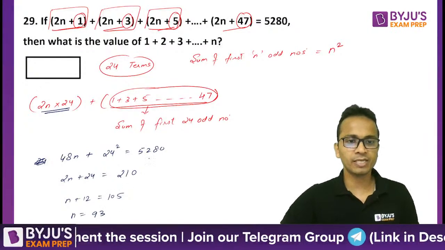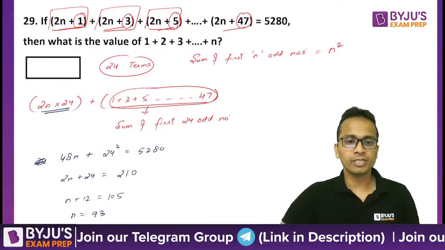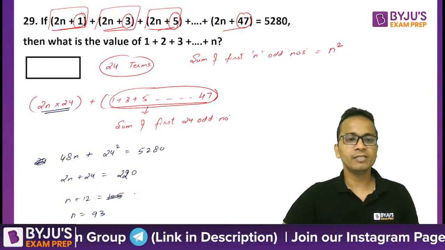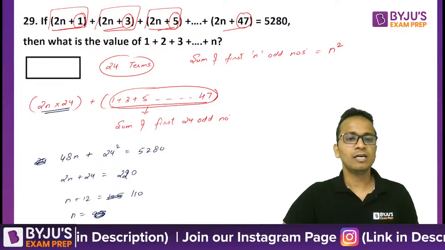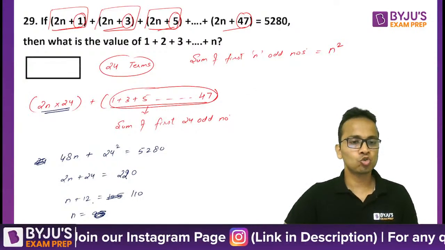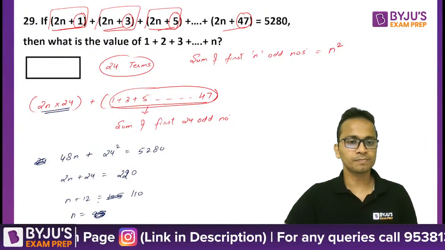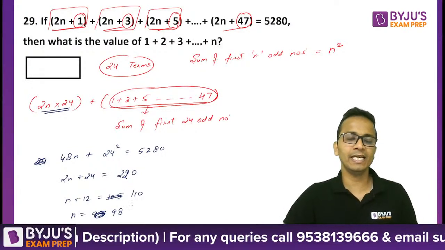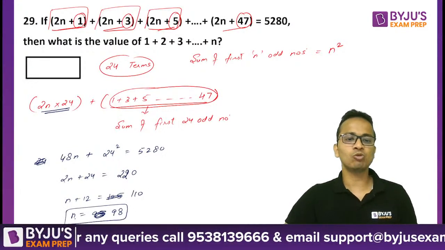Alright, एक बार चेक कर लेते हैं। यहाँ पे 2 आना चाहिए, 220, 110, 110 minus 12, okay, so this is 98. So the value of n comes out to be 98.